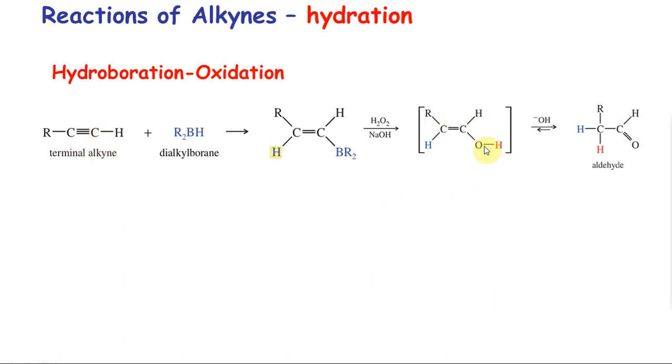That's what we have here. You don't need to remember the species, you just need to know the final product. This is an enol. It will tautomerize to give you the corresponding ketone. Alpha hydrogen moves over here. If you want me to draw it differently, you can see that R, C, hydrogen, double bond.